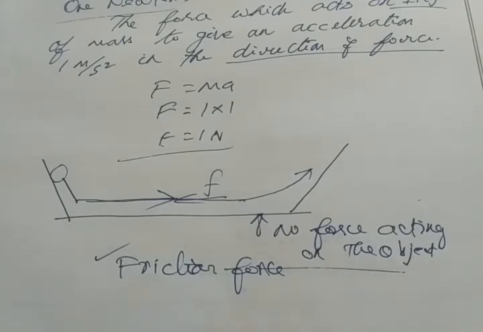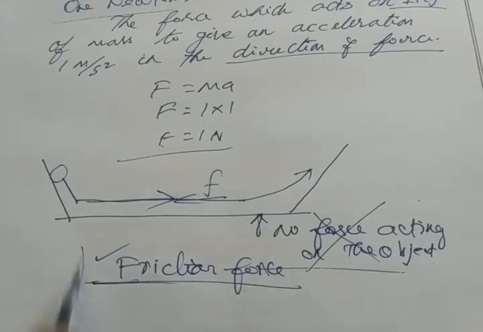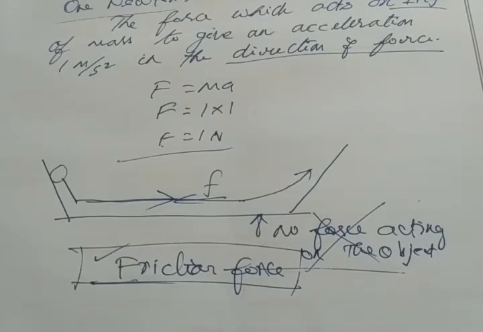We cannot say no force is acting on the object, that's why the object comes to rest position. This is not correct. There must be a force acting on the object, but the force is in the opposite direction to the motion of the object. That's why the object comes to rest position. This is proved by Galileo's experiment as well as Newton's second law. If there is an unbalanced force acting in the opposite direction of the motion of the object, then there must be acceleration. So we can say rate of change of momentum. Force is nothing but rate of change of momentum. Clear?